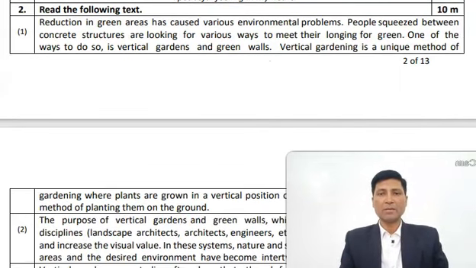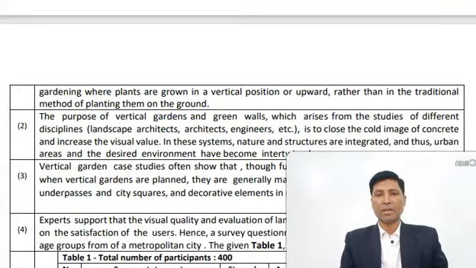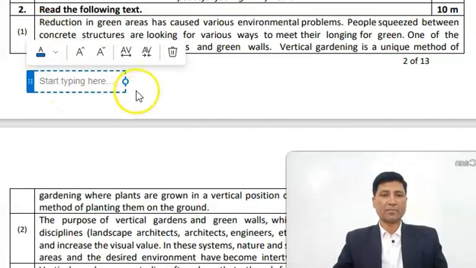Vertical gardening is a unique method of gardening where plants are grown in a vertical position or upward rather than in the traditional method of planting them on the ground. Now, if you have to summarize it, how will you summarize?